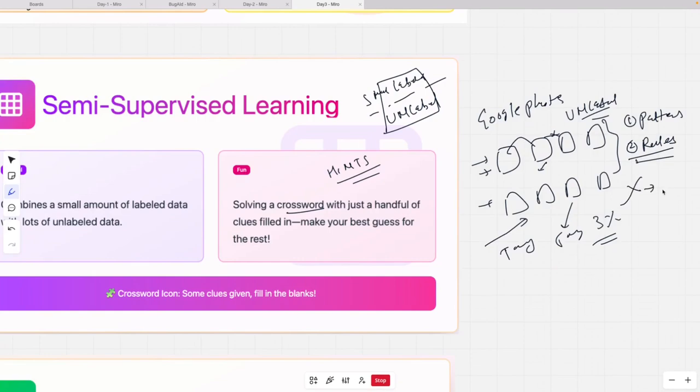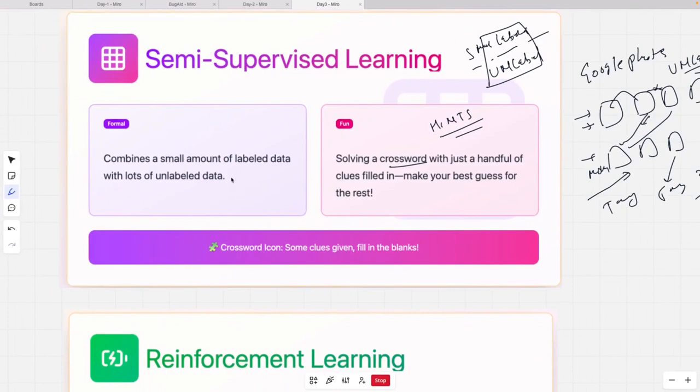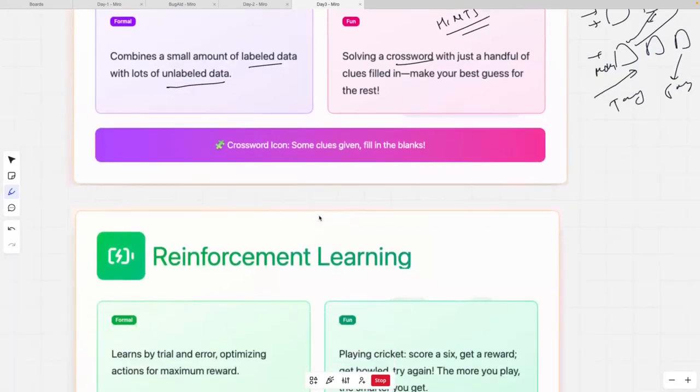Even though it is small, it will be able to label all the images, because now it knows that if you have tagged this as your mom, and this image looks very similar to this and this, which learning already happened on, then it will tag these images also. So this is a very good use case of semi-supervised learning, where we have a lot of unlabeled data and a very small amount of labeled data, and this is used for making a lot of fun applications.